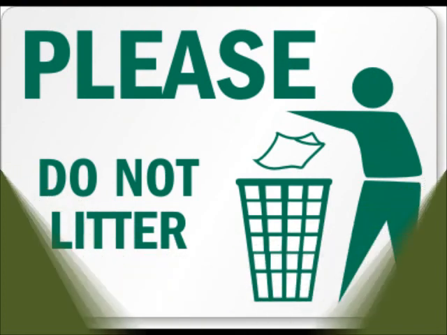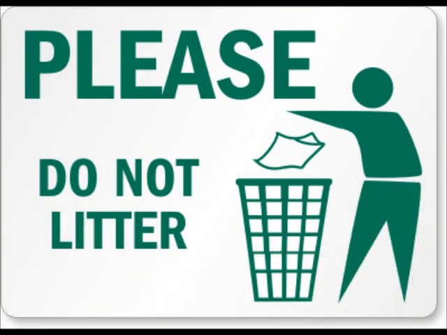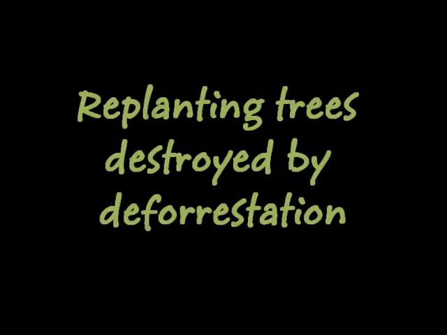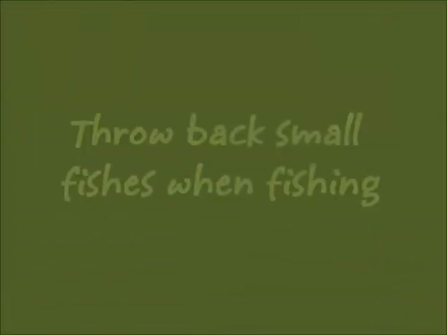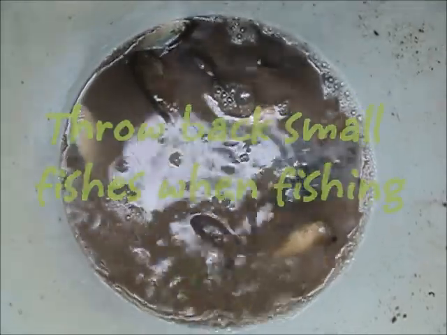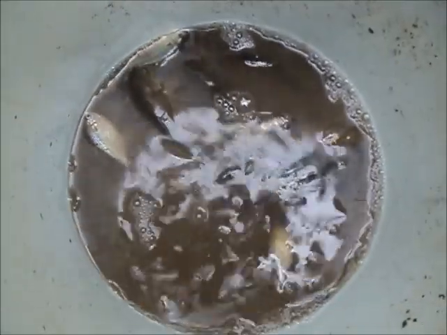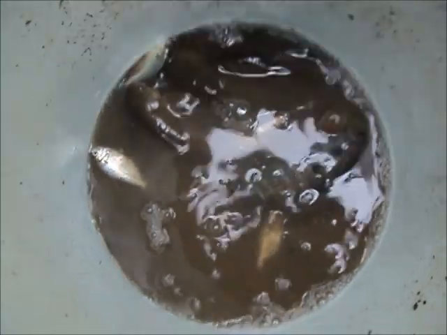We can affect ecosystems in a good way too. If we throw our garbage in the bin and do not litter, then we will not harm any animals or clog rivers. For trees that are destroyed in bushfires, we could replant them. When fishing, we should only take the fish we need and leave the rest. If we catch any baby fishes, we should let them go in order to grow so that they could become part of the food chain. Remember that other animals eat fish to survive.